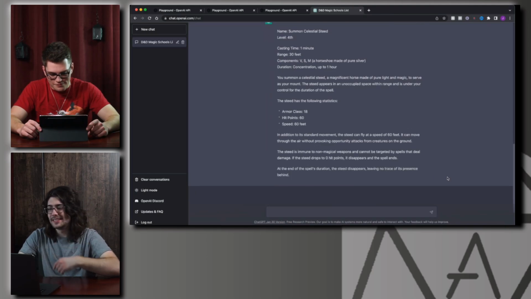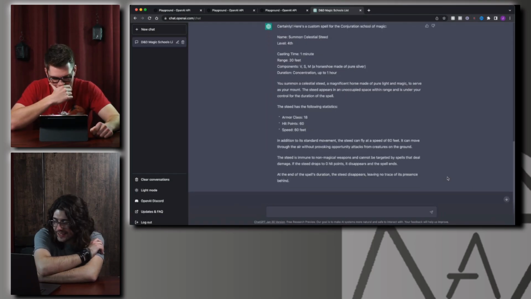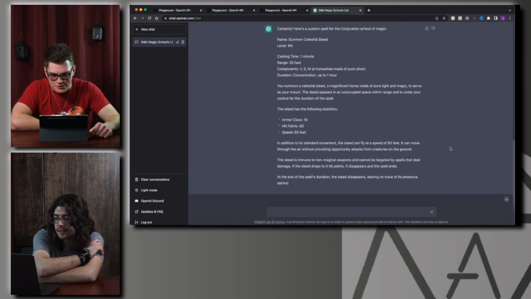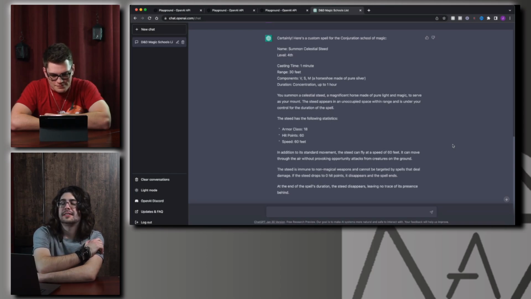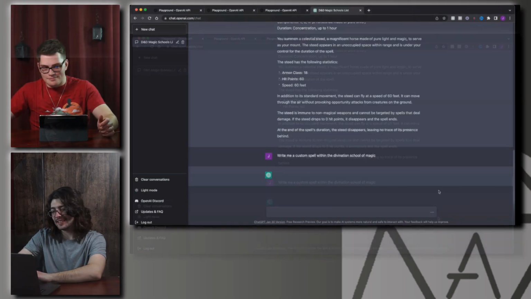Well, it definitely didn't just give us Find Steed, but this is kind of just worse than Find Steed because it takes concentration. It's interesting. Yeah, I'm not a huge fan of the concentration side of it. This ends up being kind of similar to Phantom Steed, I think, more than Find Steed. But pretty interesting. I don't know how good it is, but I mean, it gave us a spell. Yeah, on to divination. Here we go.